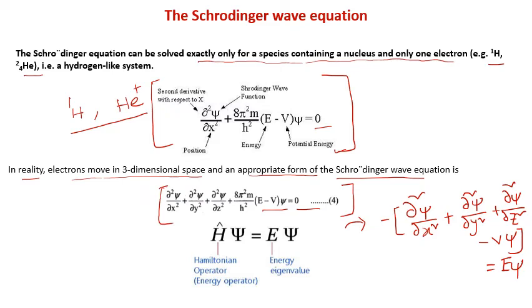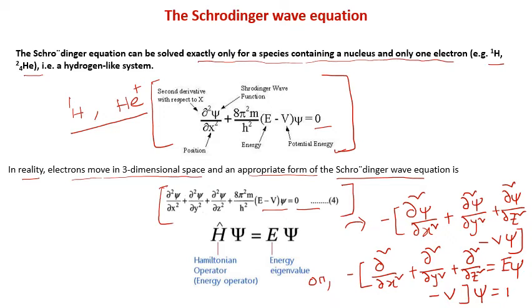If you take psi common on the left side, you get minus the bracket of del square by del x square plus del square by del y square plus del square by del z square, minus V, into psi is equal to E psi.